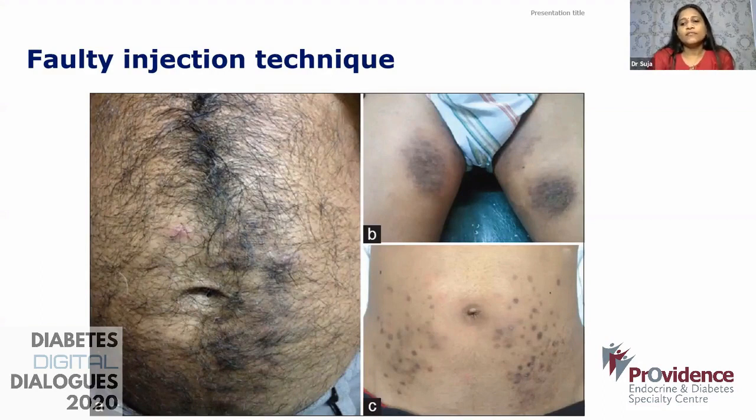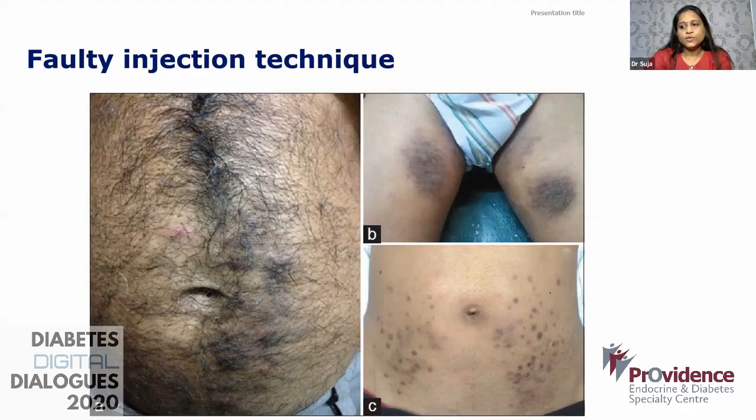So here again, when asked to demonstrate the technique of his administration, he was demonstrating it as an intradermal injection. So this again is not an uncommon practice. See, intradermal injections are more painful and they result in some cosmetically unacceptable hyperpigmented spots, and this might also increase the likelihood of insulin allergy.